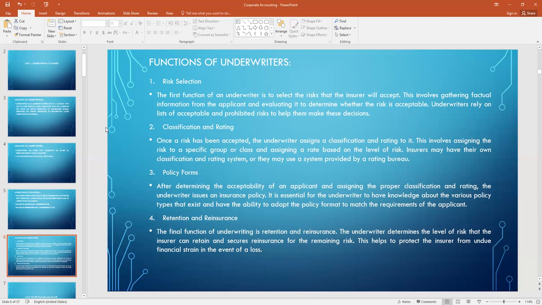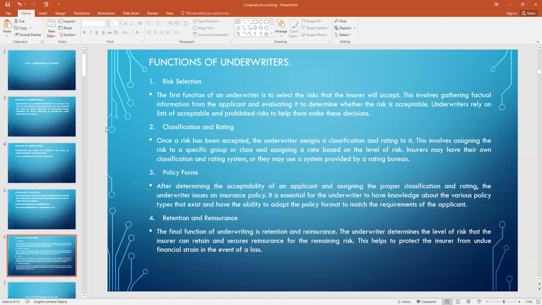So underwriters also take part in the policy forms, and when they accept the application, they also take care of whether the various policies have been followed or not. If not, then they reject the application form.